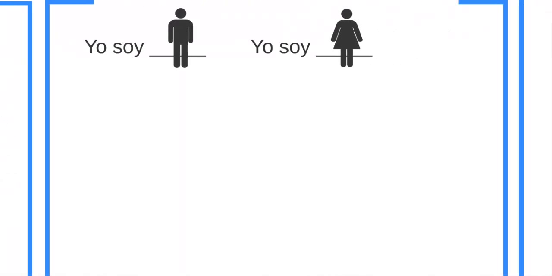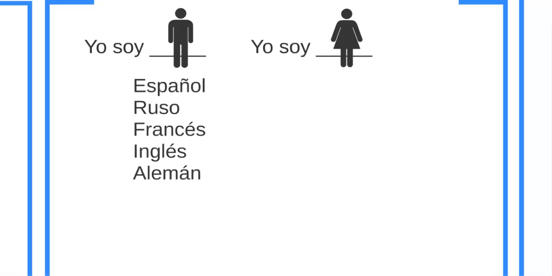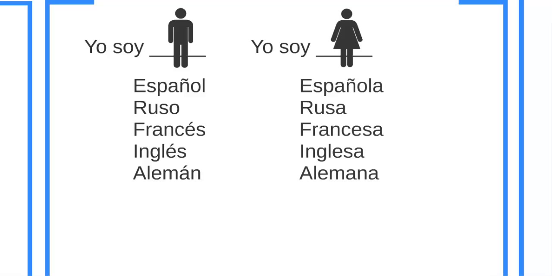So now we have something that's really important, it's the gender of the words. We have yo soy español, ruso, francés, inglés, alemán: Spanish, Russian, French, English, German. So this is the masculine. For the feminine, we write it in a different way.